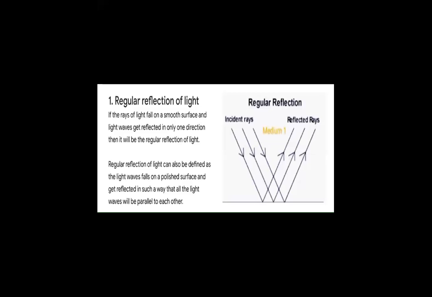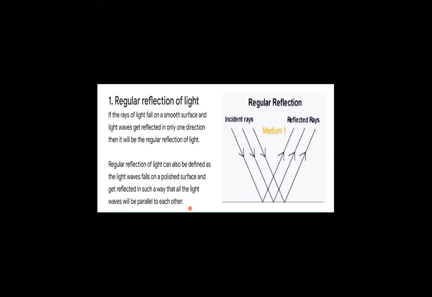Here we are coming across the first type of reflection of light, that is regular reflection. If a ray of light falls on a smooth surface and the light wave gets reflected only in one direction, then it is called regular reflection of light. Regular reflection can also be defined as the light wave falling on a polished surface and getting reflected in such a way that all the rays are parallel to each other.